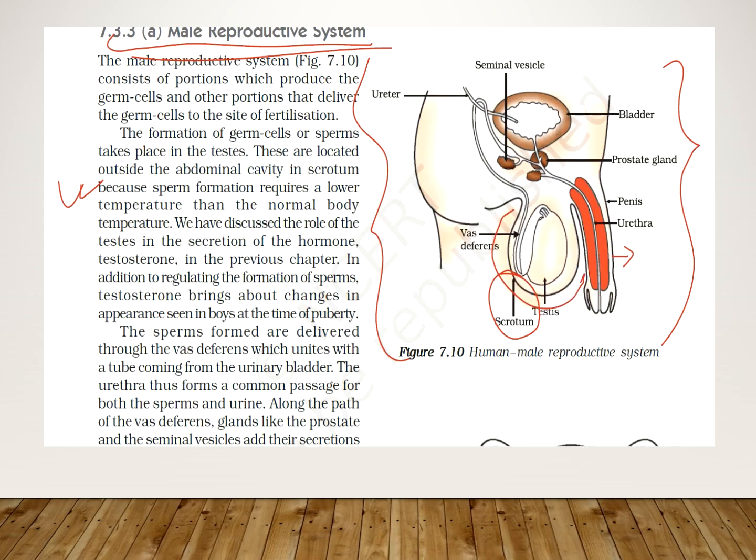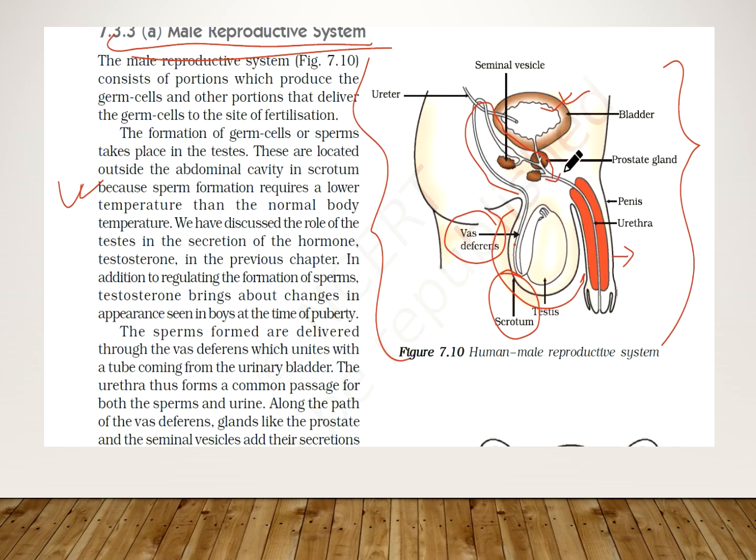I'll tell you the reason why the testes are located not inside the abdomen but hanging outside the body. Now from the testes, we can see a tube-like structure called the vas deferens, which is coming here and joining the tube coming from the urinary bladder.